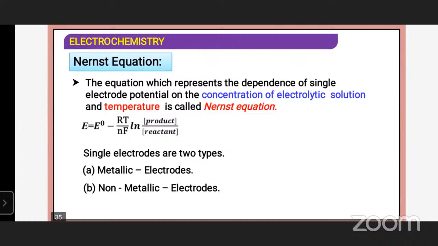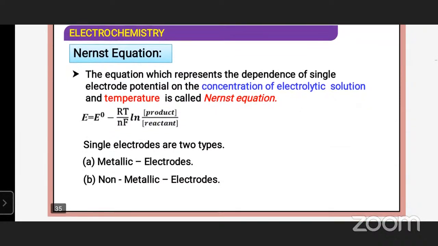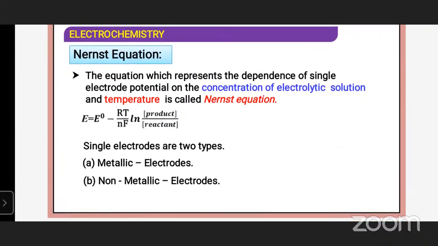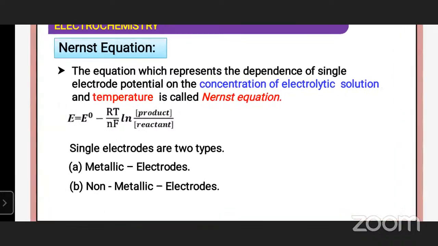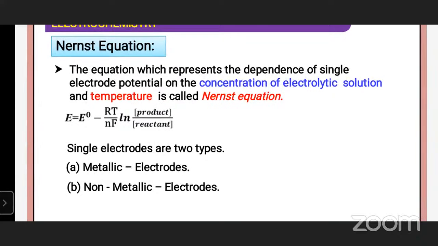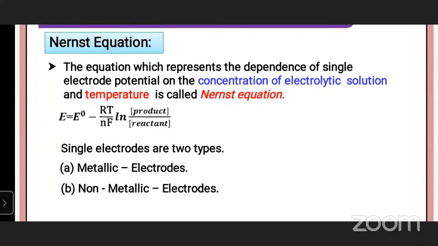So the equation which represents the dependence of single electrode potential on the concentration of electrolyte solution and temperature is called the Nernst equation. E is equal to E naught minus RT by nF log of product molar concentration by reactant molar concentration.